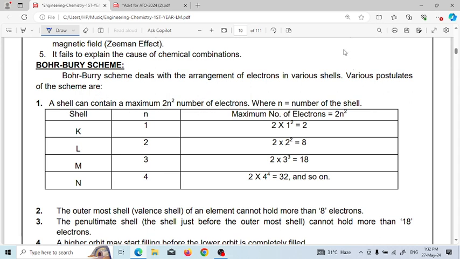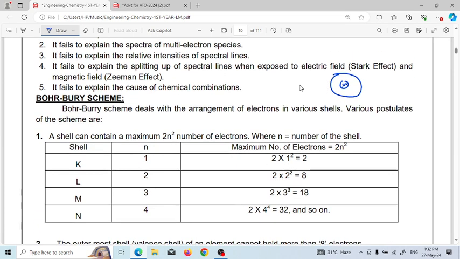That means this is the nucleus, and around the nucleus, the electrons are revolving. This is shell number 1, this is shell number 2, and this is shell number 3, just like planets revolving around the sun. These shells are designated by the names K, L, M.